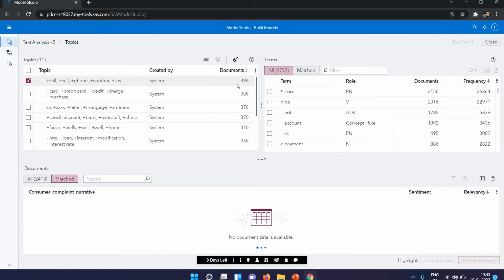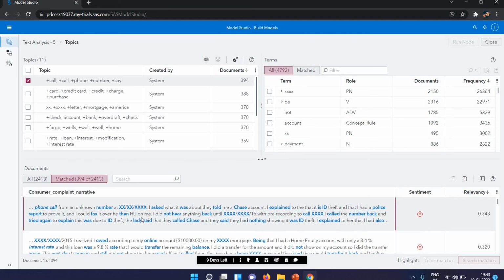So right now it's showing documents 394. In the 394 we found that topic match. Now you can see here all the related items they will be showing. Also, in the above, when I selected this first one, they will be showing the split topic.